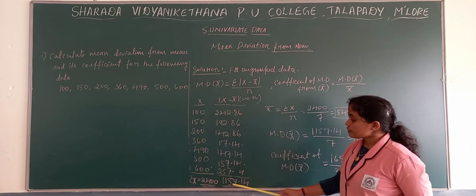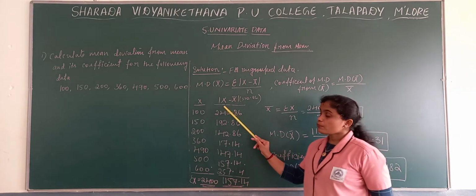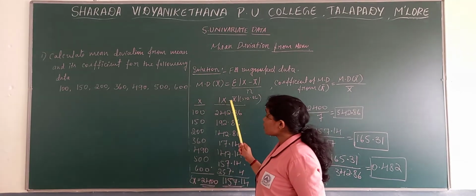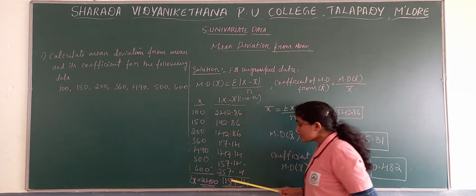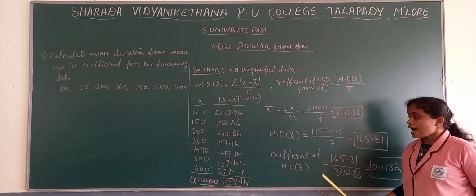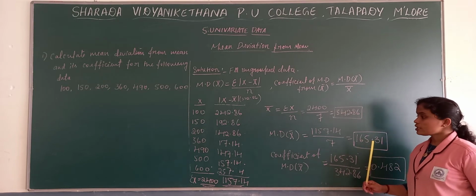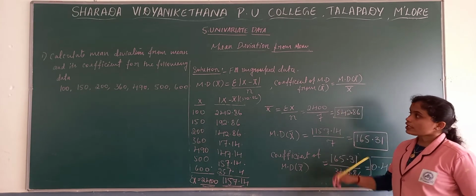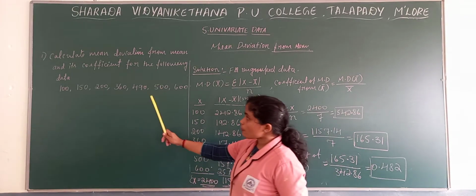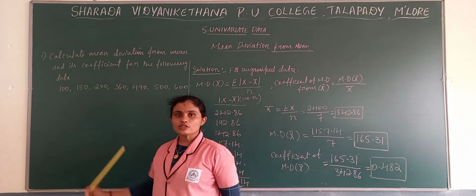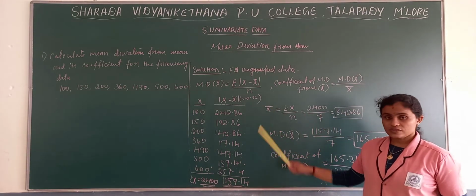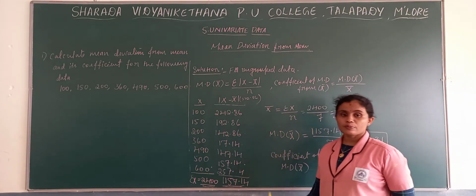Then the total of the deviations taken from the mean is divided by the number of observations, and the coefficient is mean deviation from mean divided by the mean value. So this is the first problem, ungrouped data. Next we will see the grouped data problems and the mean deviation.